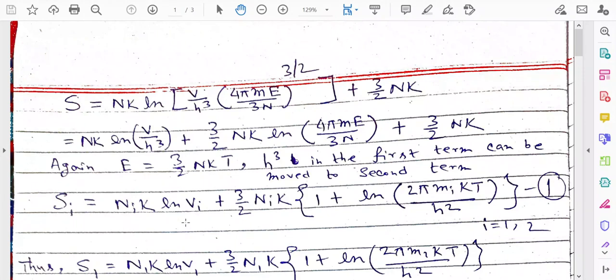Why is it so? Here the first term is responsible for that. Look carefully: in the first term there is ln Vi multiplied by Ni.